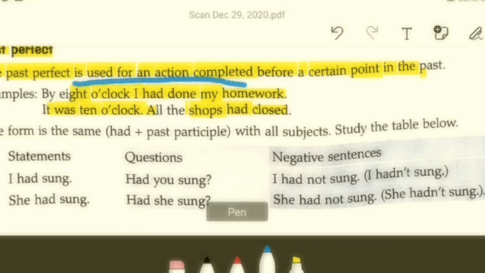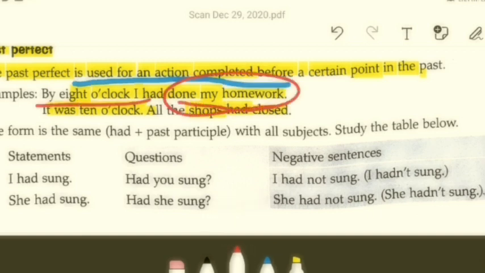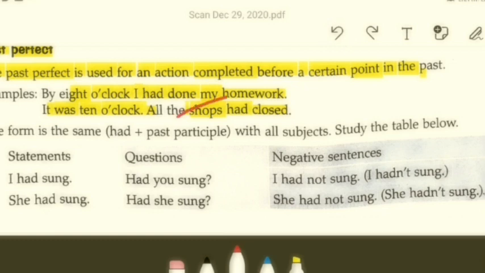The usage and its condition. It is used for an action completed before a certain point in the past, right? So what action? Homework was completed by 8 o'clock, a certain point in the past. Then, shops had already closed, it was 10 o'clock.